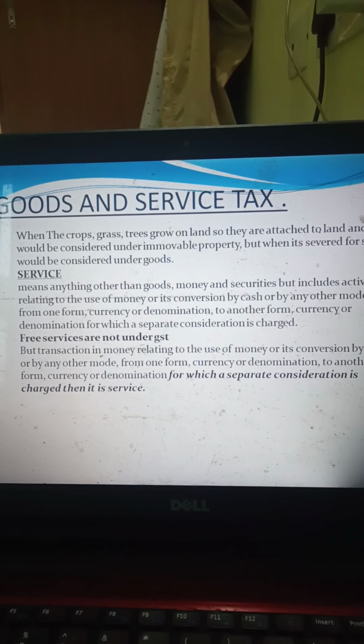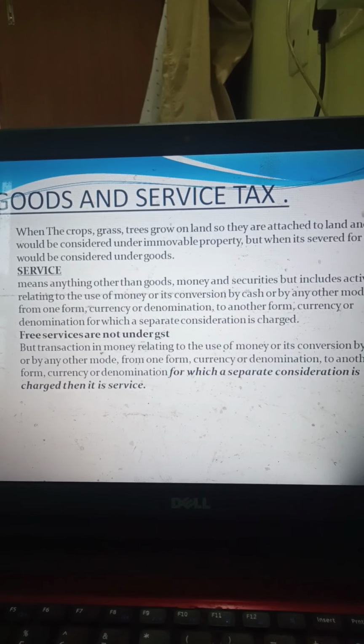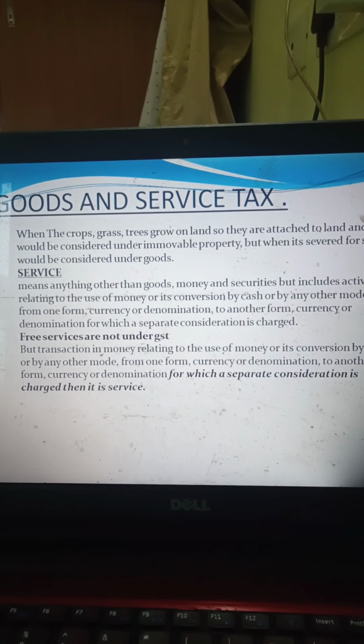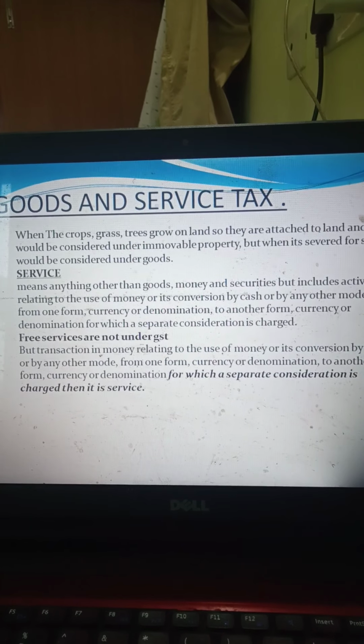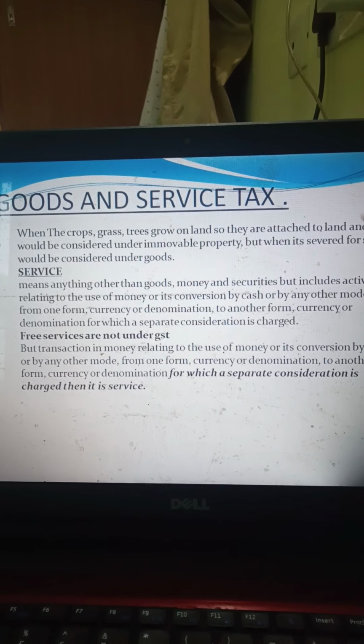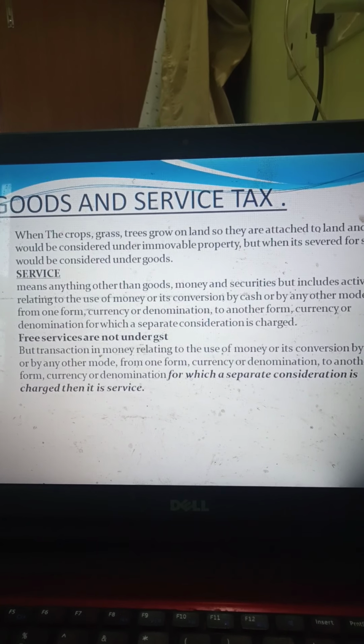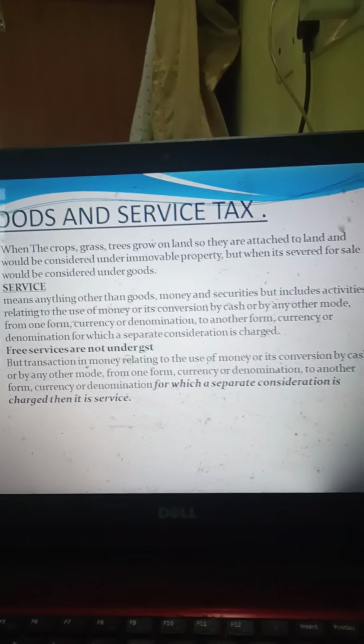But a transaction in money relating to the use of money or its conversion by cash or by any other mode, from one form of currency or denomination to another form of currency or denomination, for which a separate consideration is charged, then it is a service.